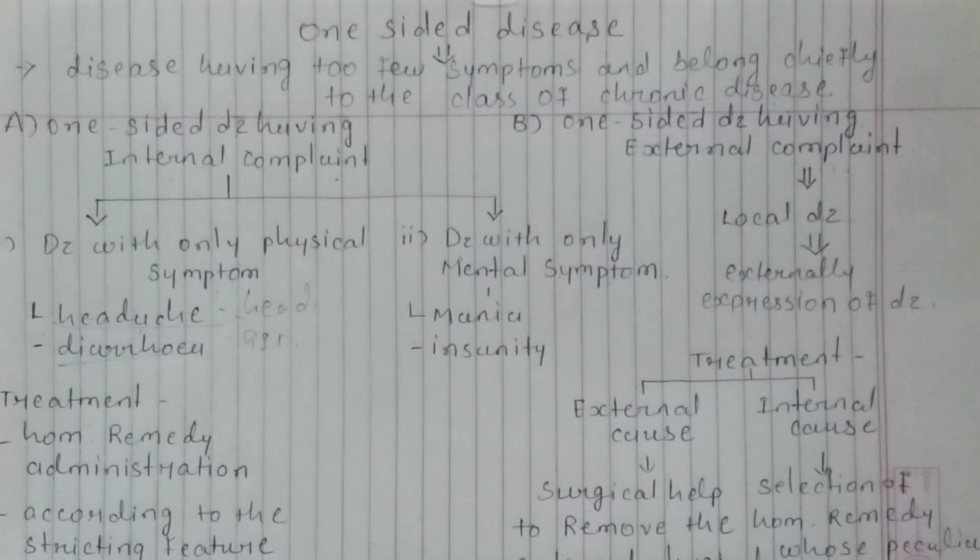Okay, so in this case of one-sided disease, a partially homeopathic remedy, not a perfect medicine, will produce some symptoms that had never or very rarely been perceived before. These symptoms are known as accessory symptoms. These accessory symptoms should be regarded as symptoms of the disease itself, because they are old symptoms of the disease that neither the patient nor their relatives can remember.